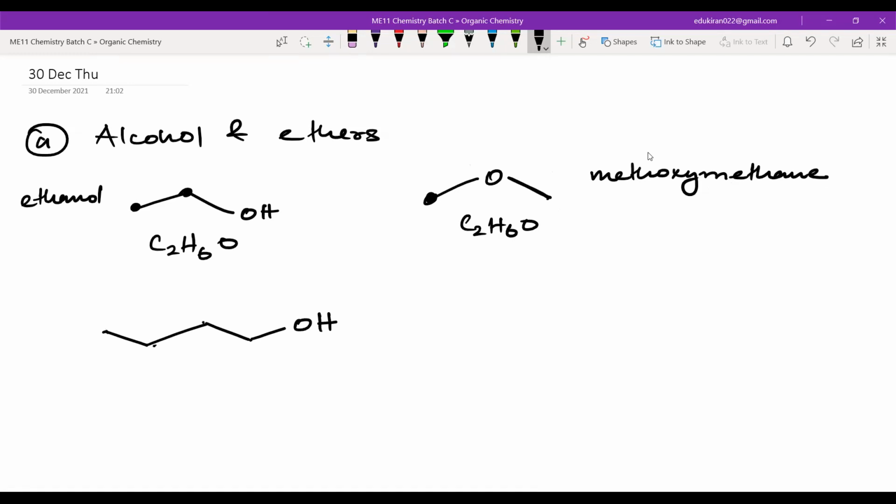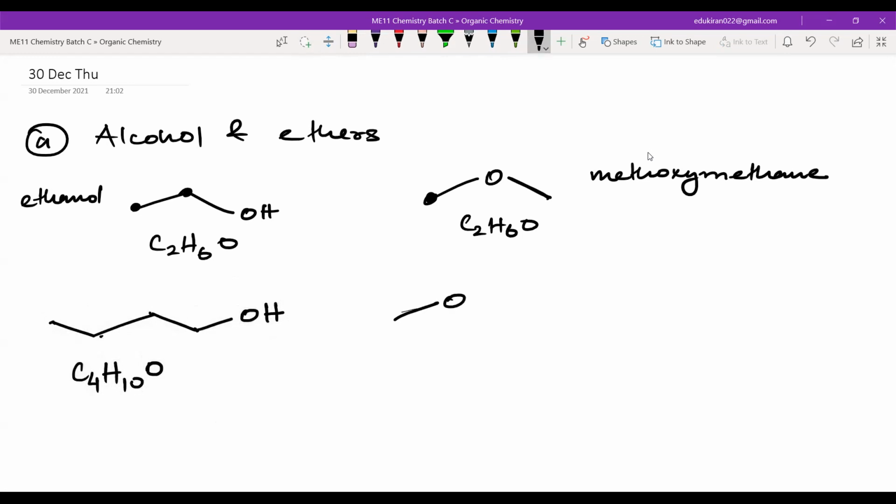Similarly, I can also have a larger molecule such as this, which has 1, 2, 3, 4 carbon atoms. That means it is C4, and hydrogens, how many? C4H10O. Now I can obviously have more than one ether for this. I can have this type of ether in which I have oxygen, and 3 carbon atoms. So you have 1, 2, 3, and 4 carbon atoms. It is C4H10O.